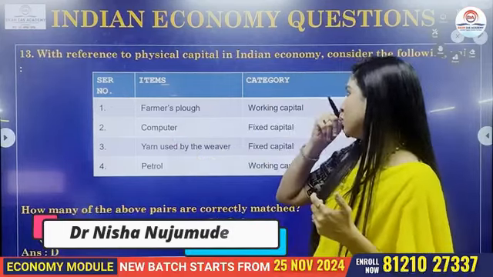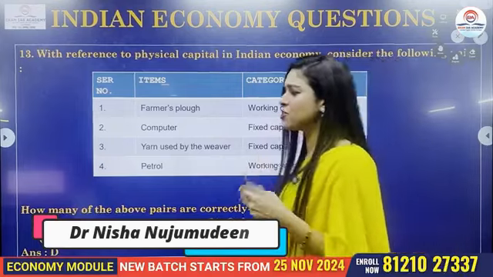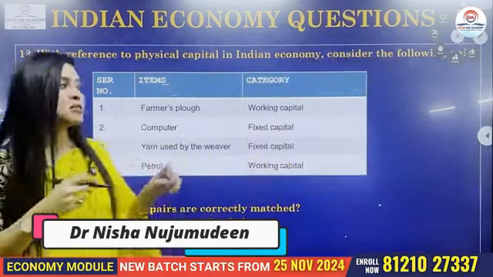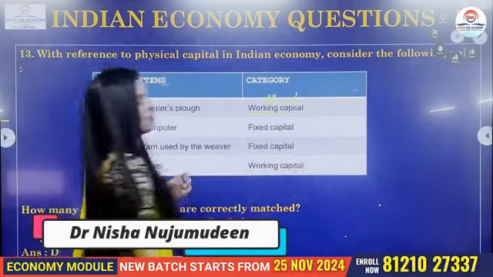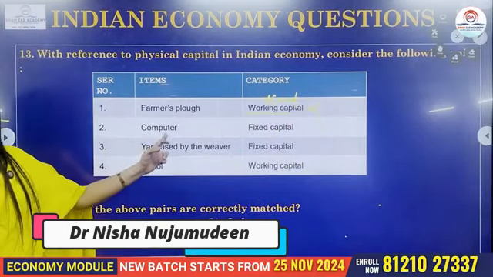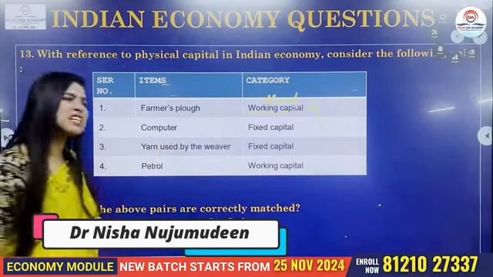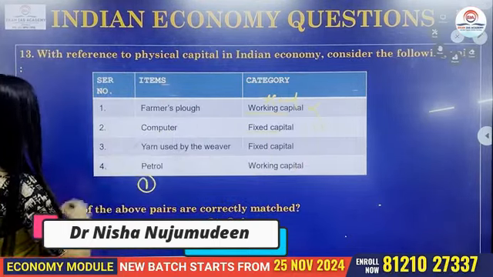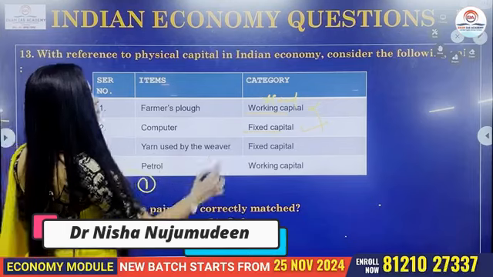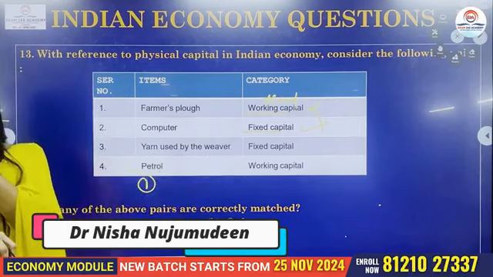Farmer's plow, working capital. Do you think it's working capital? It makes you think, no, it is incorrect. A farmer's plow is actually a fixed capital. So now the first one is incorrect. Second is computer. Of course, we all know that a computer is basically a fixed capital. It is right. So now one is correct. Second, yarn used by the weaver. What is yarn basically?